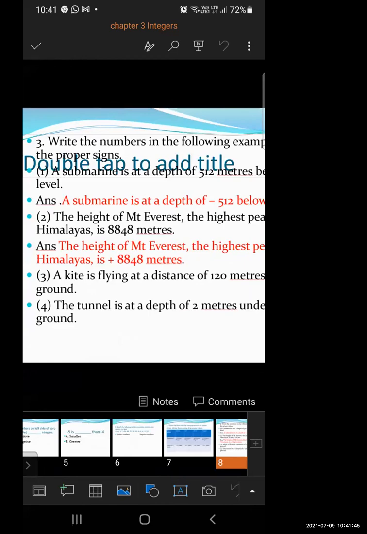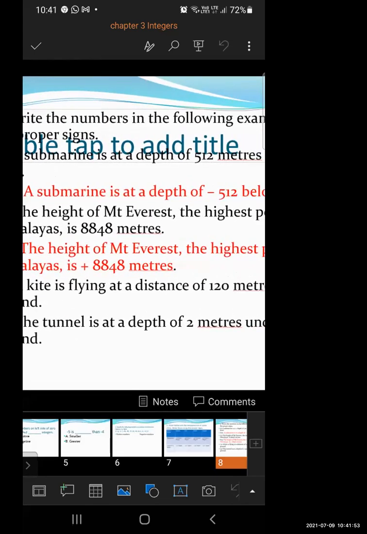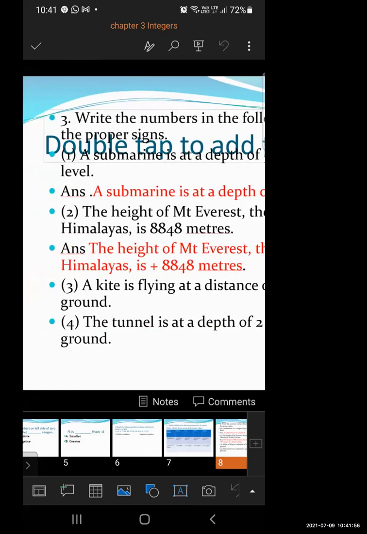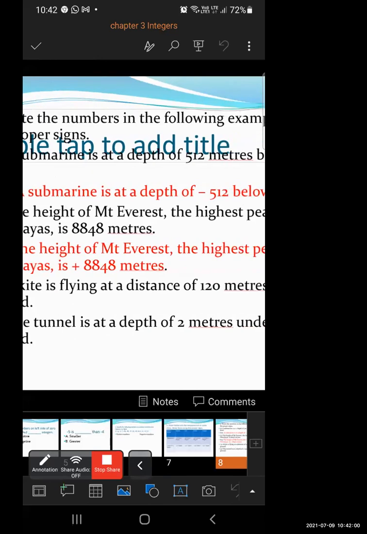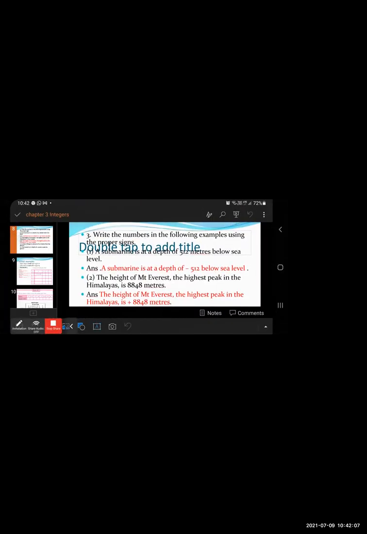Now write the numbers. The question is, write the numbers in the following examples using the proper sign. A submarine is at a depth of 512 meters below sea level. The word below is here, so we have to write the answer in the full sentence. A submarine is at a depth of 512, below, so here we write -512 below sea level. The sentence of the question stays the same, only the sign of the number changes. So: the submarine is at a depth of -512 below sea level.